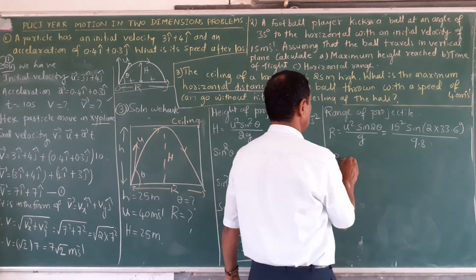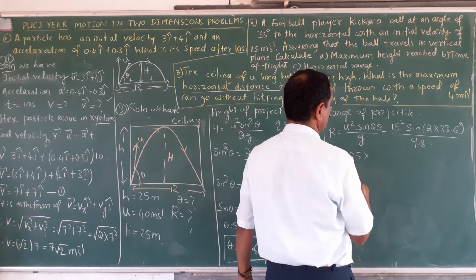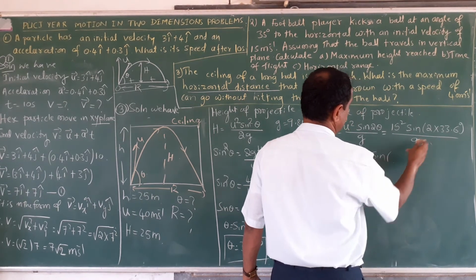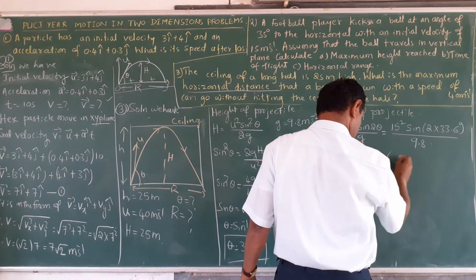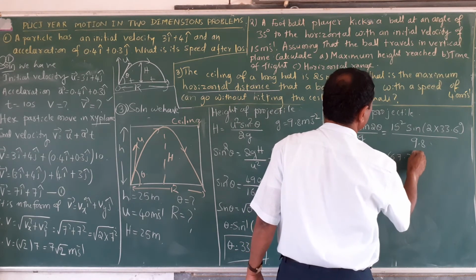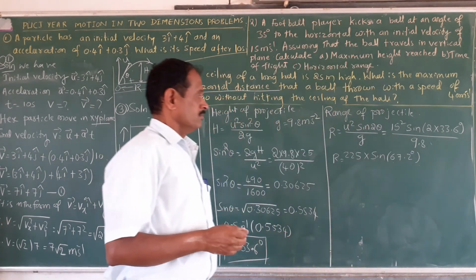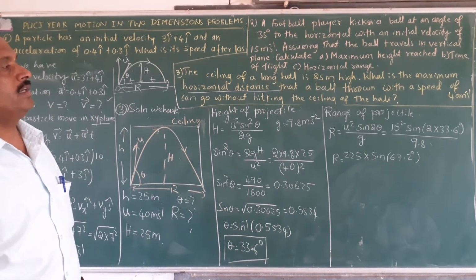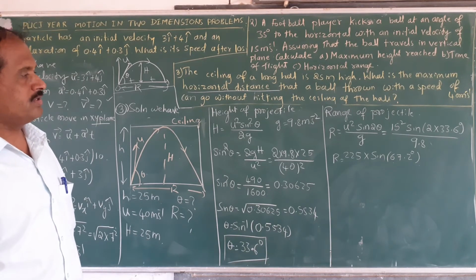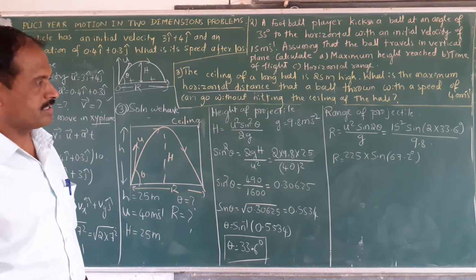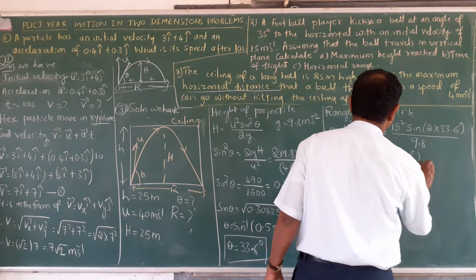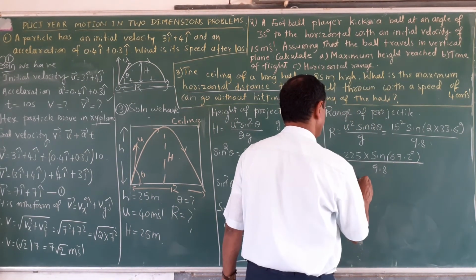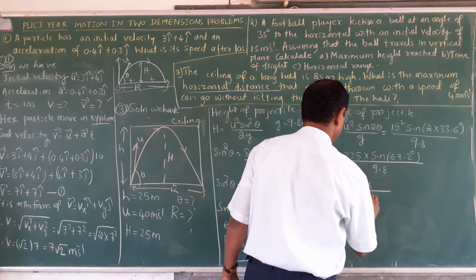Then R is equal to 225 into sin 66, it becomes 67.2 degrees. 33 into 2 is 66, 2 into 6 is 12. Now it becomes 67.2, divided by 9.8.